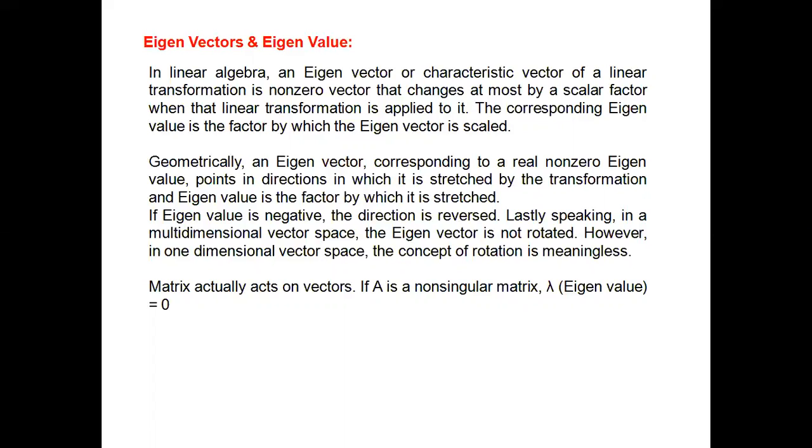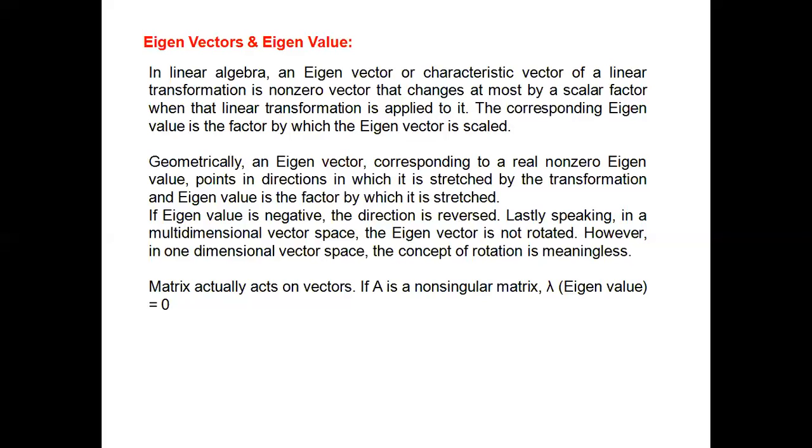If the eigenvalue is negative, what does it mean? The direction is reversed. And we can say that in a multidimensional vector space, the eigenvector is not rotated. You must remember that. However, in a one-dimensional vector space, the concept of rotation is meaningless.